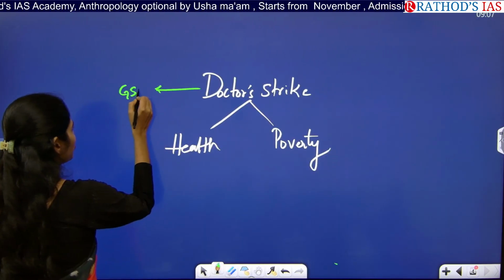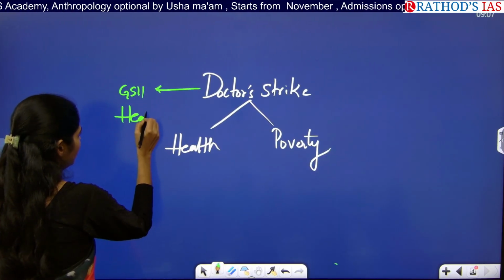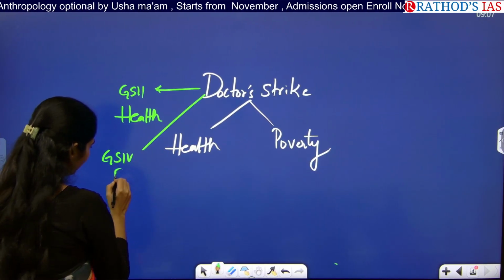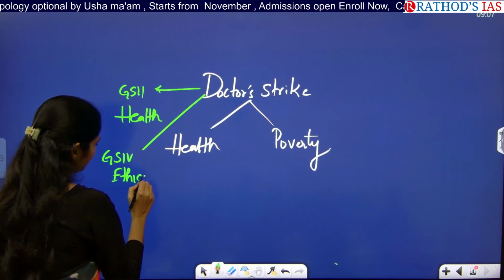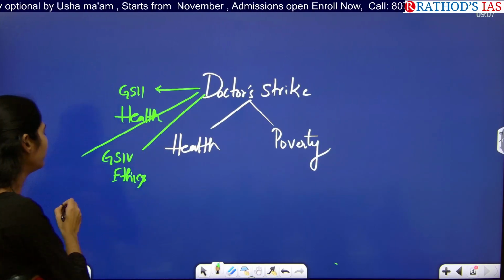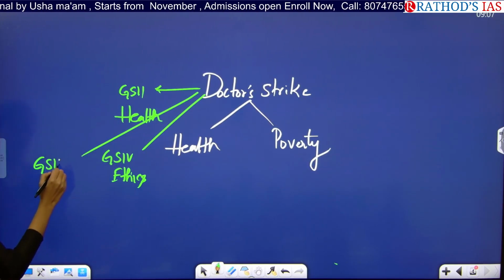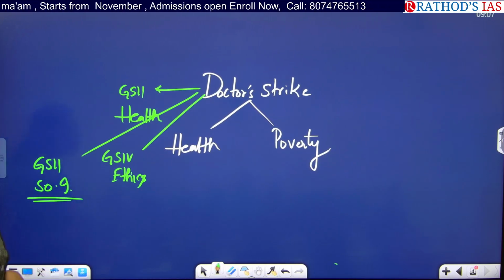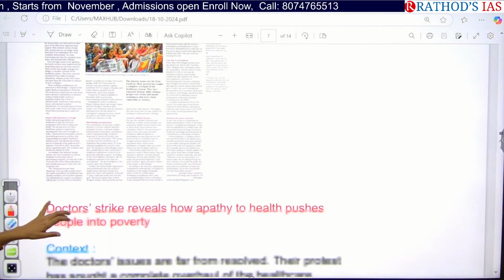From GS paper 2 under health, from GS paper 4 under ethics, from GS paper 2 and 1 under society and social issues. Okay, now let us see what this article is saying clearly.